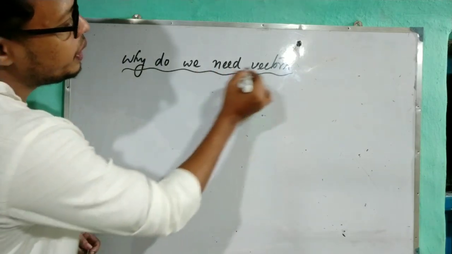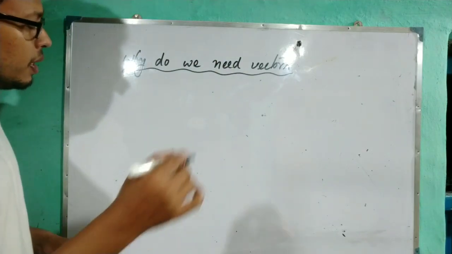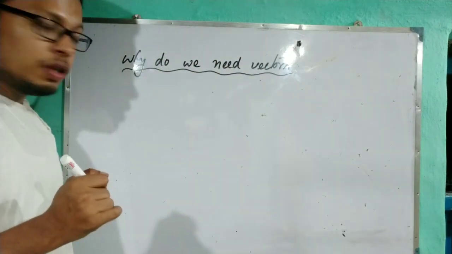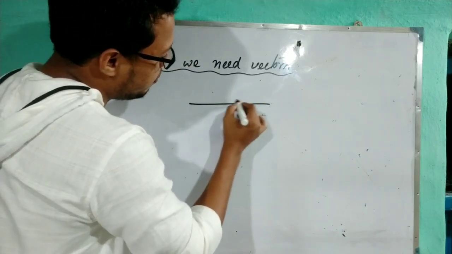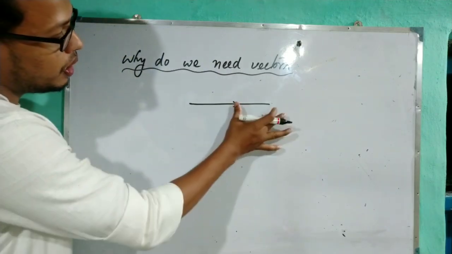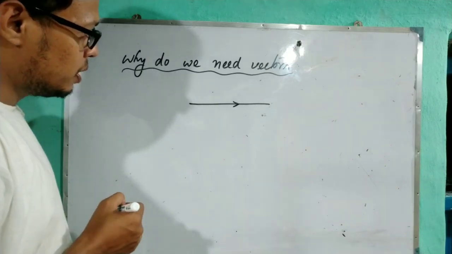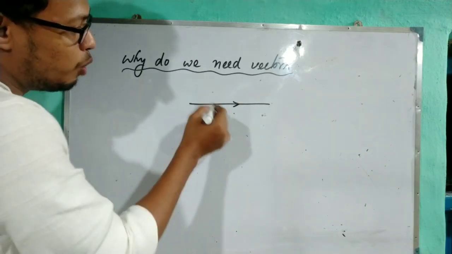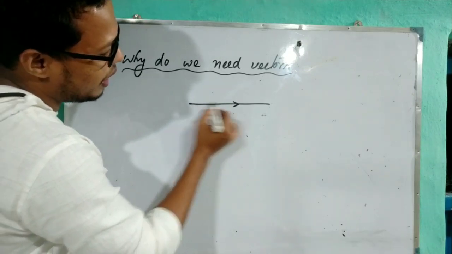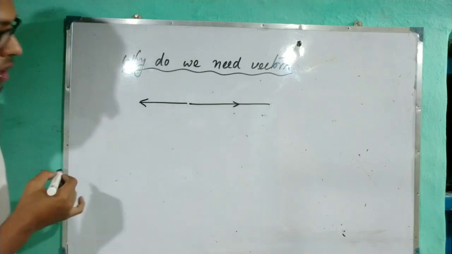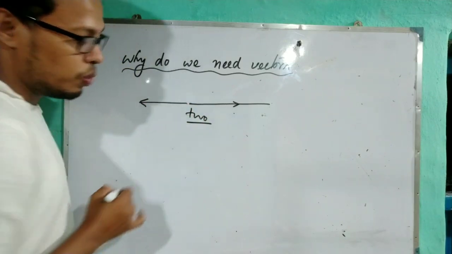Now, why do we need vectors? There is a very important concept here. What about one-dimensional motion? One-dimensional motion means when an object moves in a particular direction, in one direction, then you can say this motion is 1D motion. In this one-dimensional motion, how many directions are possible? Two. Why? This body can move along this direction or along this direction also. So we can say the number of directions is 2.